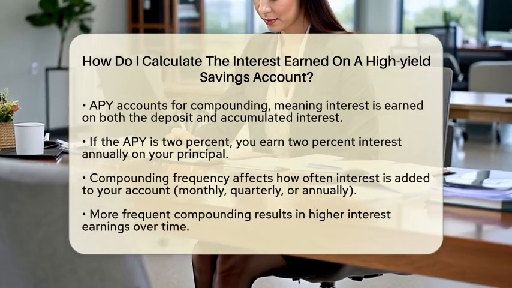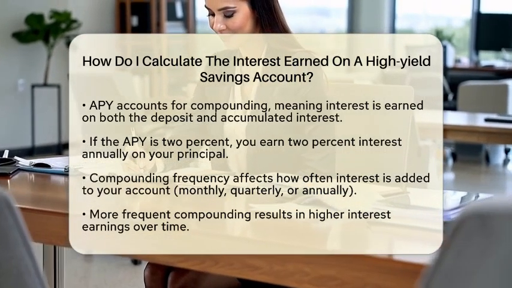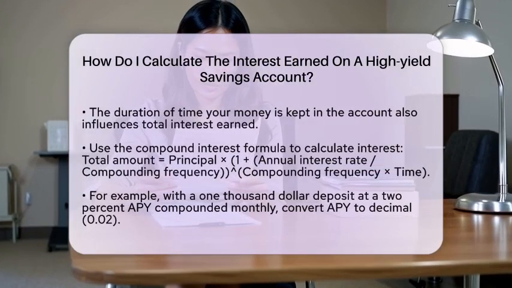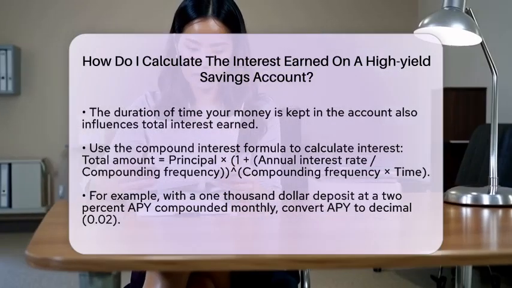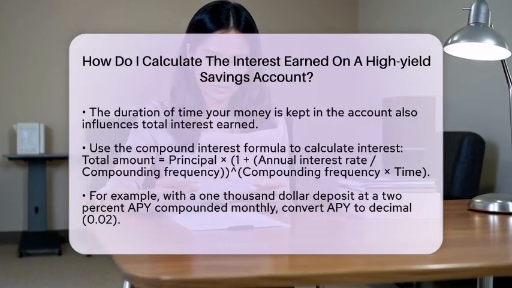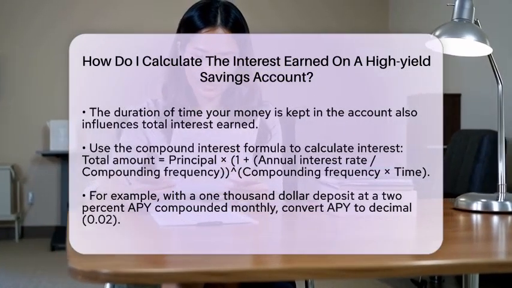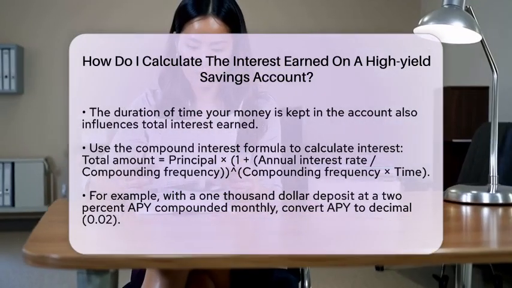The total amount equals the principal amount multiplied by 1 plus the annual interest rate divided by the number of times interest is compounded per year, raised to the power of the number of times interest is compounded multiplied by the number of years. Let's say you have $1,000 in a high-yield savings account with a 2% APY compounded monthly.